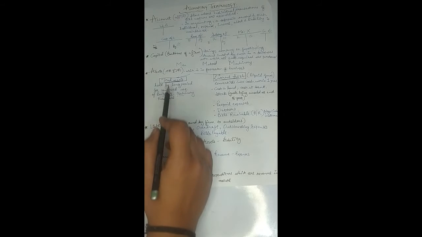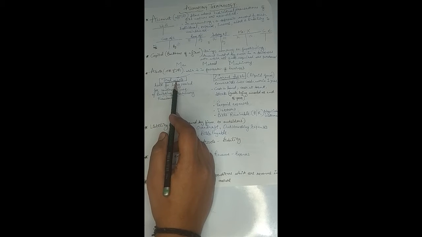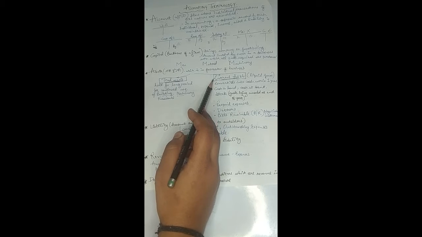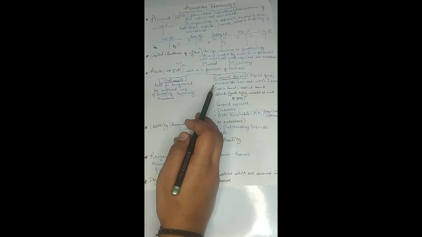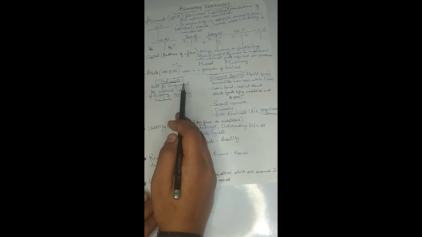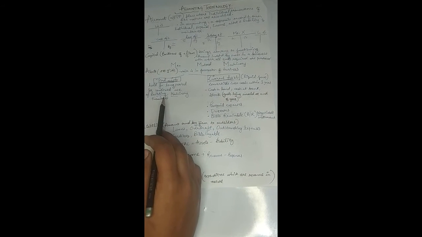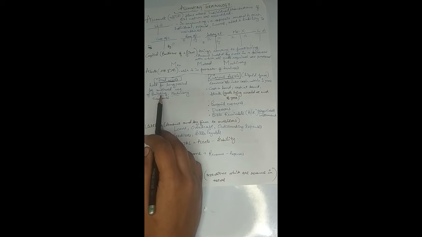See, asset can be of two forms. It can be of fixed nature, it can be of current nature. So on that basis, the assets are divided into two particular headings, that is fixed assets and current assets, right? Now let's discuss these. What are fixed assets and what are the current assets, right?